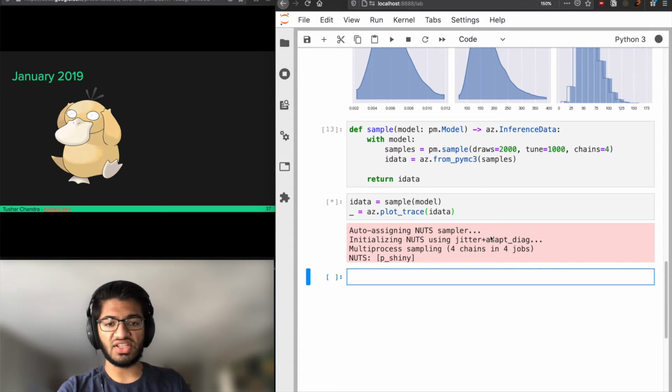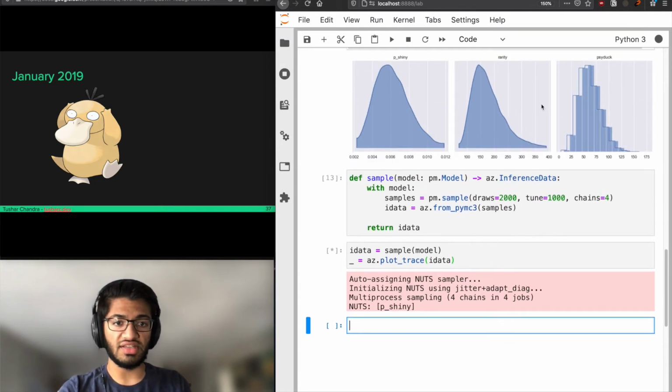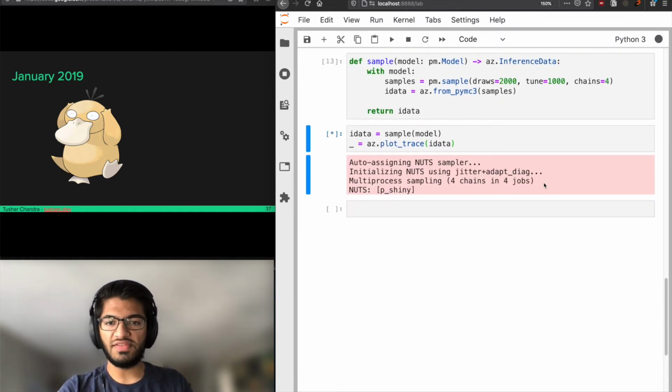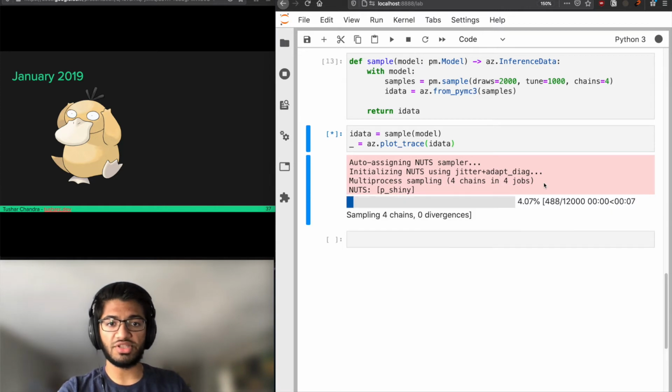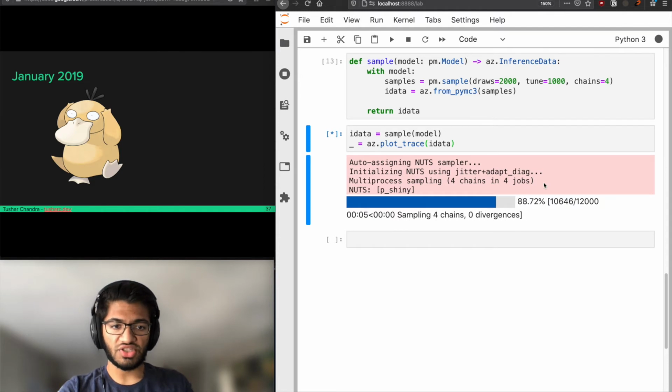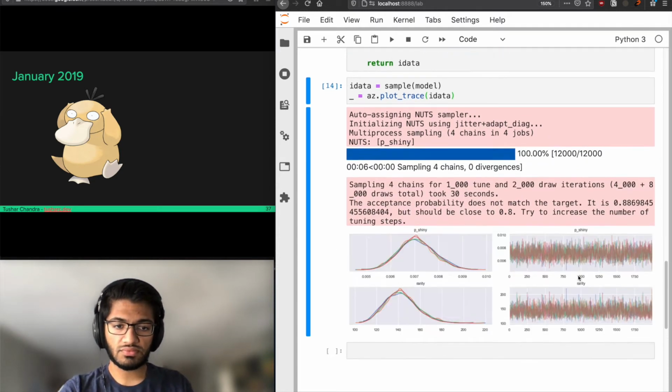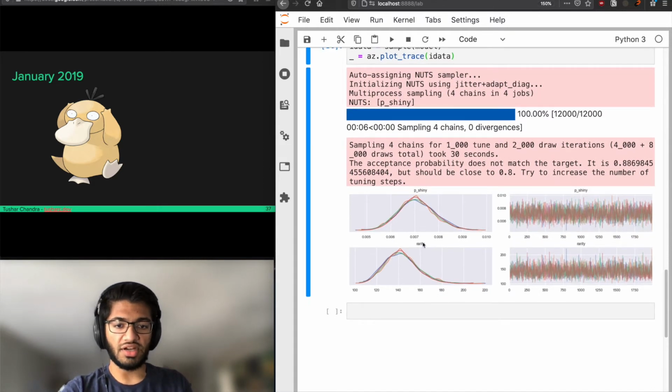This is an example of how our beliefs have changed over time. So prior to having this Psyduck event, we believed that our shiny rate was somewhere between like 1 in 80 and 1 in 400. And after MCMC finishes, we will have used our data to update our priors into a posterior distribution. So we're almost done here, and what we get is that the rarity, the 1 over x, is roughly between, at lowest, 1 in 100, and on the other end 1 in 200.